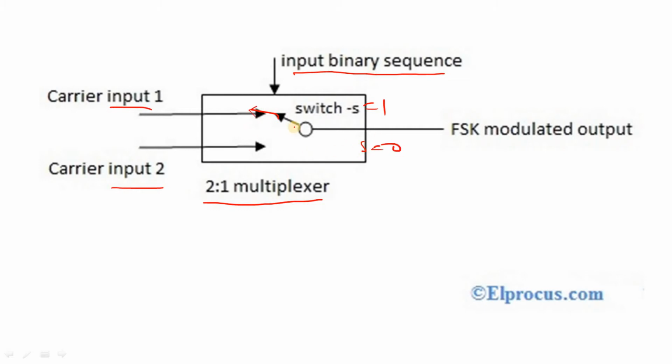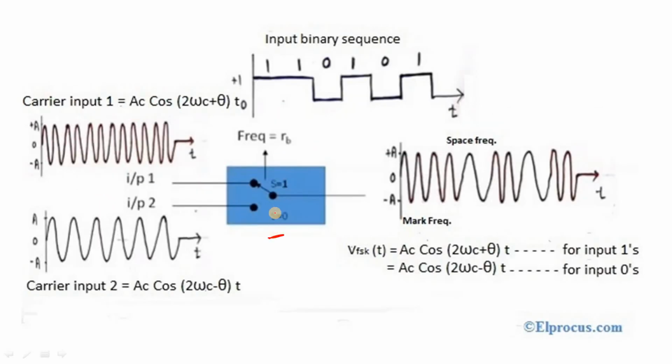If S is equal to 0, the switch is connected to input 2. So whatever the input 1 signal is passes through to the FSK modulated output if S is equal to 1. If S is equal to 0, whatever the signal is that is carried by this carrier input 2, that waveform is sent to the output. That means the output of the modulated wave is carrier input 2. In this case, the same multiplexer is used for the generation of the modulated signal.